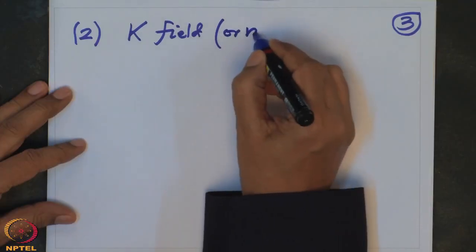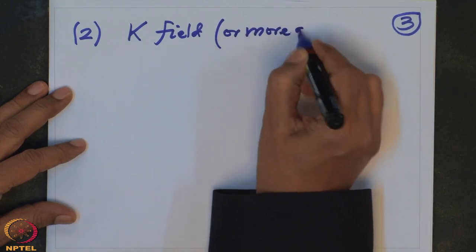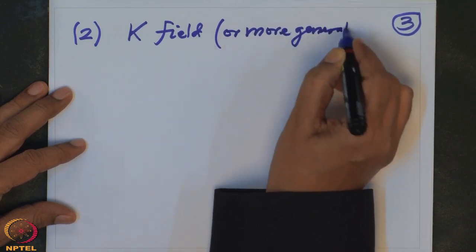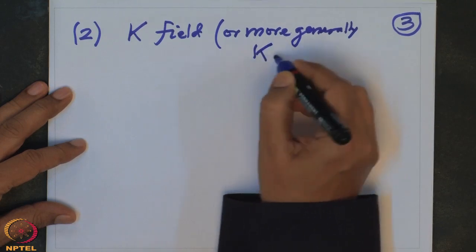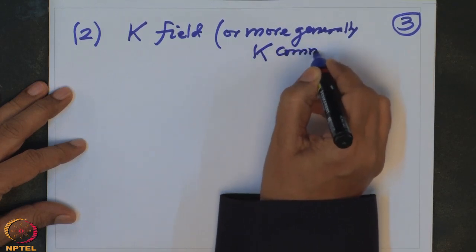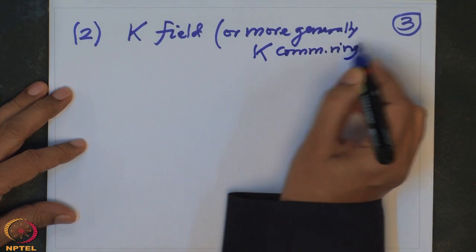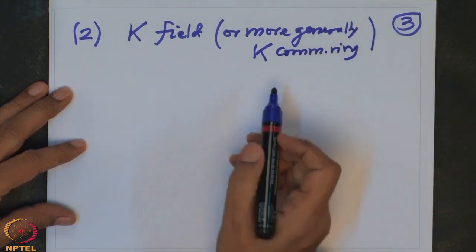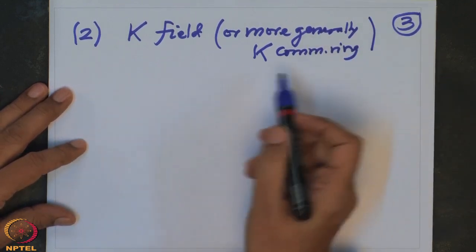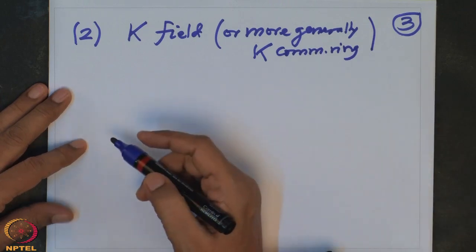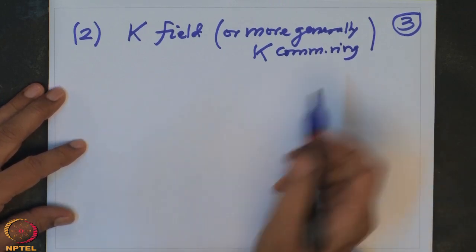We could do, more generally, K to be any commutative ring. But when we apply, we are going to apply many things to fields only. But there is no harm in knowing the general definition.